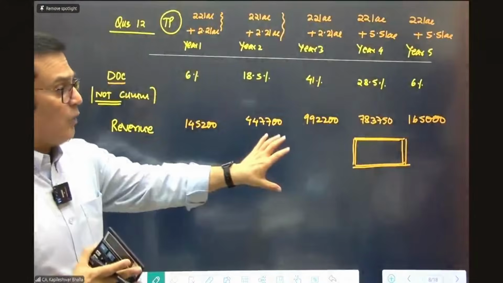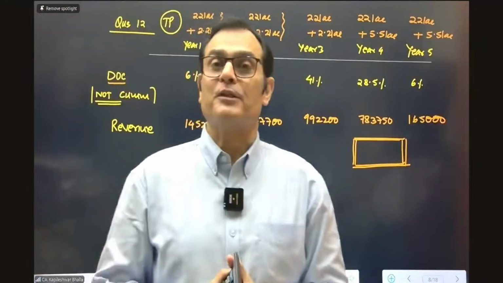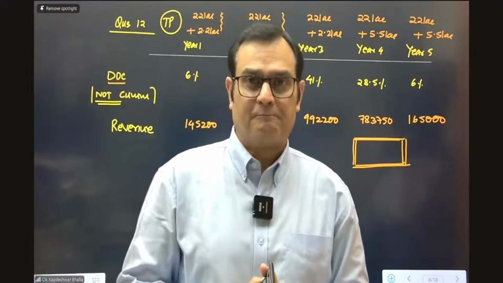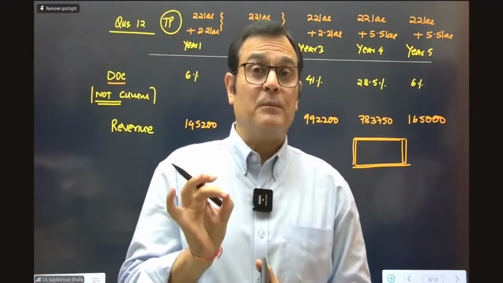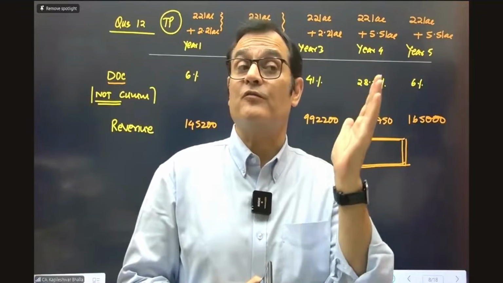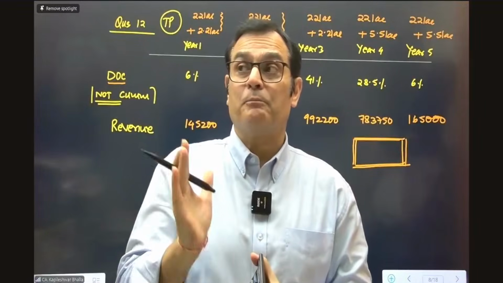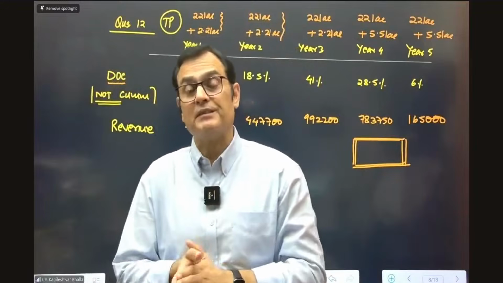Okay, so tell me, how would you capture the concept of the cumulative catch-up adjustment in this particular case? Because the TP undergoes a change, and when the TP undergoes a change, you need to do retrospective computation and then a prospective accounting. I always tell people there are 3 kinds of accounting.